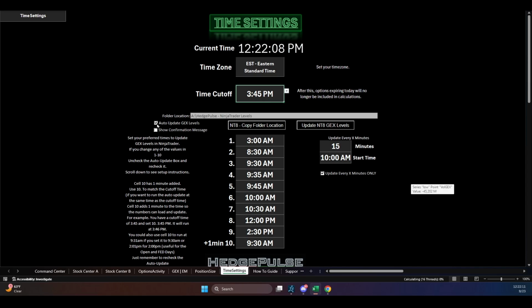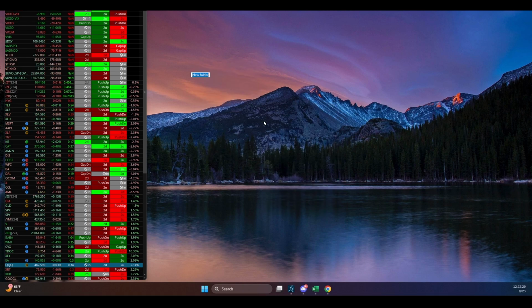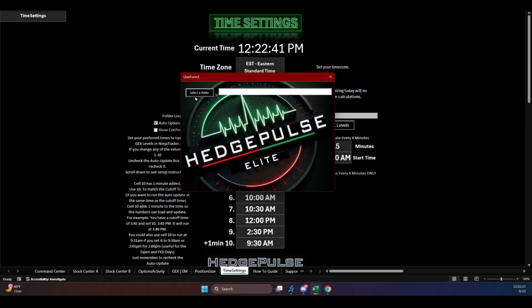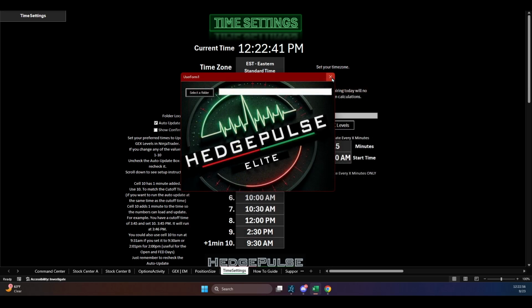Okay. Now to set this up, you want to create a folder, just an empty folder. The way that you do that, just right click, go to new folder, HP levels, whatever you want to name it. Okay. That's all you need to do. And just know where this is saved at. All right. Anyway, you go in here. When you click that, you will see this pop up. It just popped up on my main screen. But you would click select folder here. You're going to see a pop up. Okay. Now you would go and select that folder.